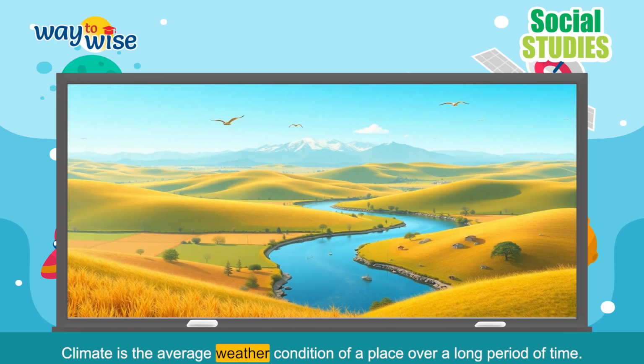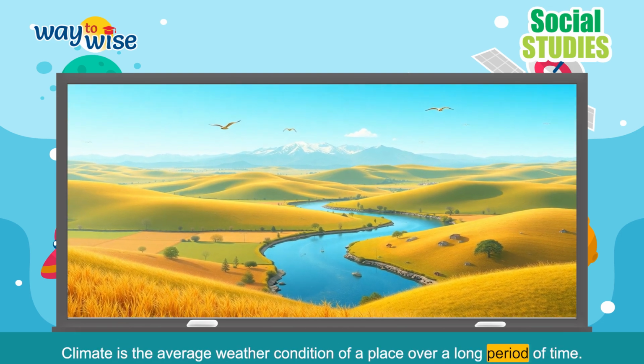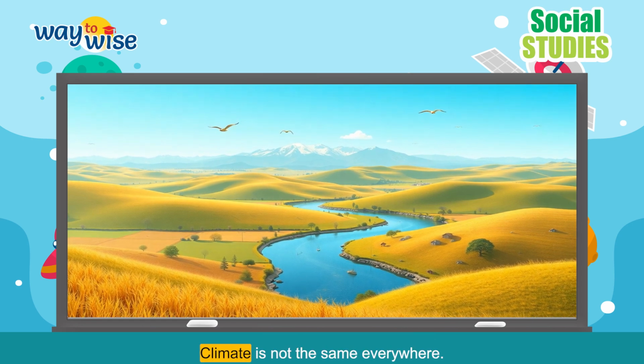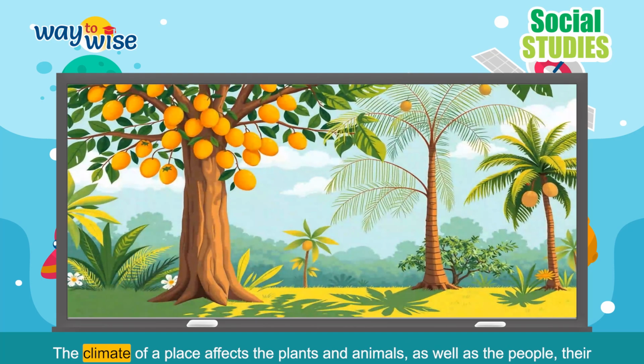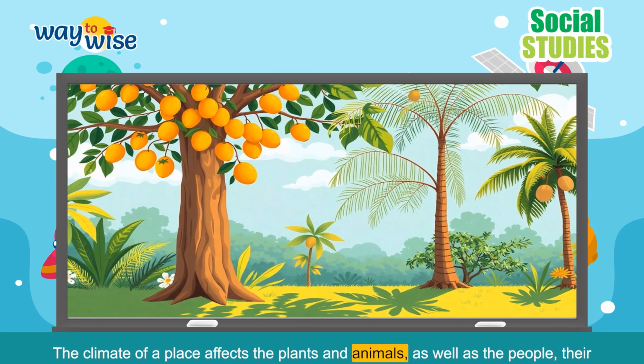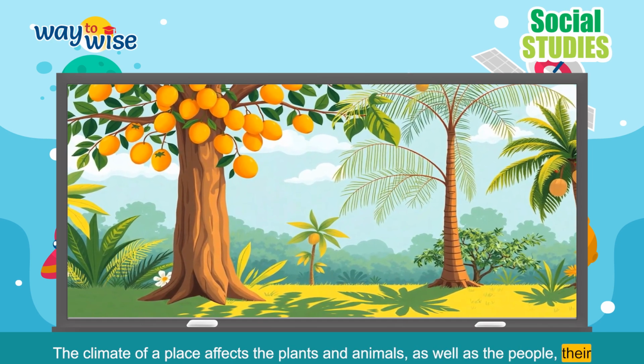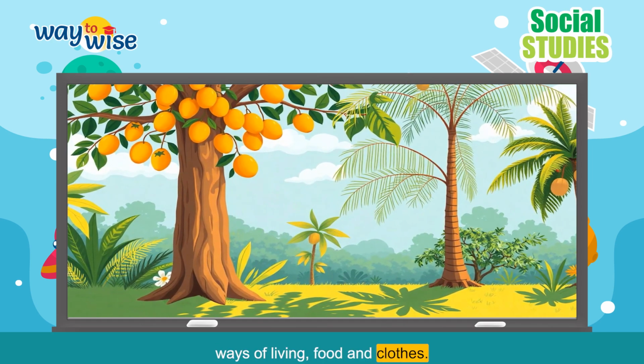Climate is the average weather condition of a place over a long period of time. Climate is not the same everywhere. It changes from place to place. The climate of a place affects the plants and animals, as well as the people, their ways of living, food and clothes. Natural factors that affect the climate.